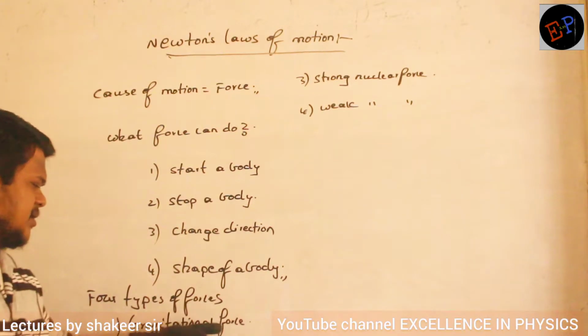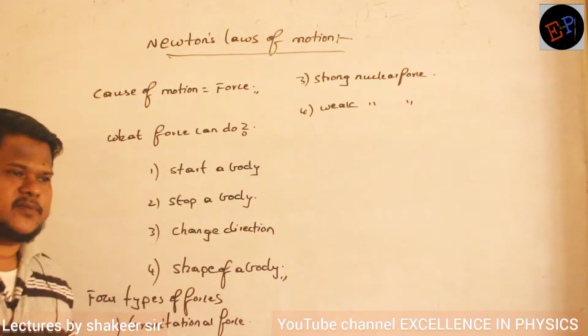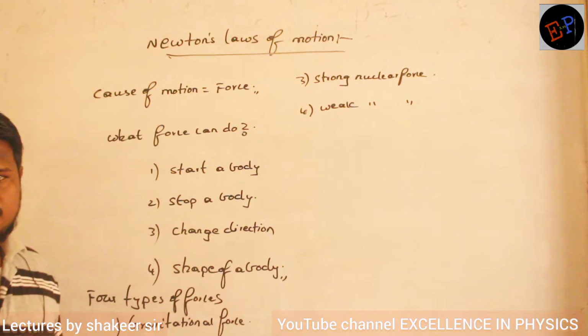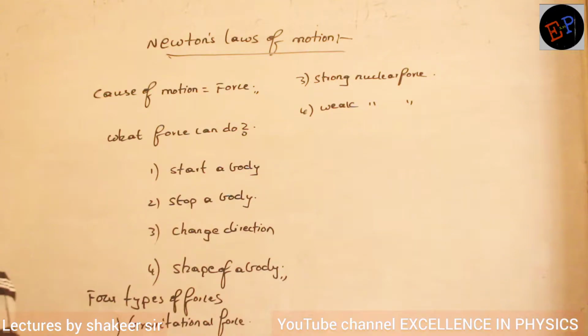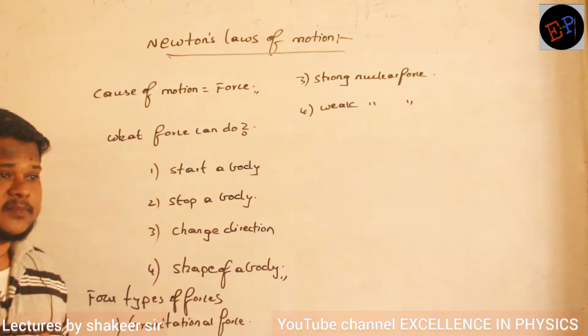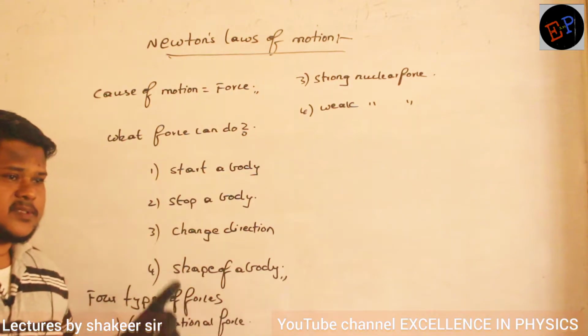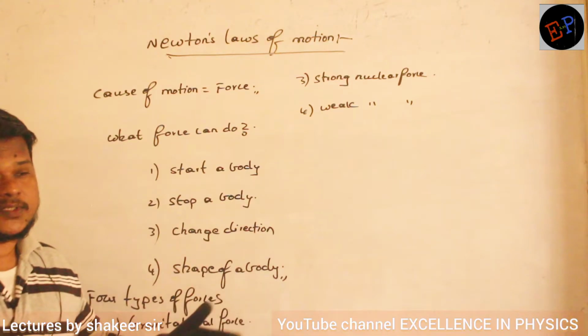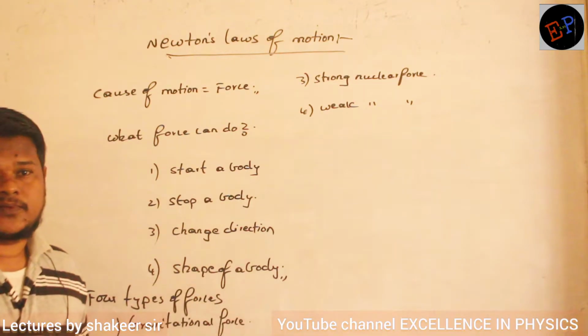We know what is meant by gravitational force. It is a very long range force. The distance between the sun and earth is in lakhs of kilometers. The distance between earth and moon is nearly 3.85 lakhs of kilometers. But still gravitational force is acting. So gravitational force is a very long range force. It exists for millions and millions of kilometers also.